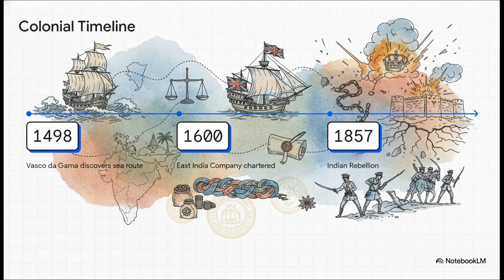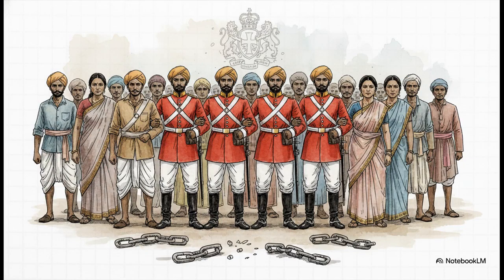This centuries-long buildup of pure economic dominance and exploitation inevitably created a pressure cooker, and the explosive breaking point was the 1857 Indian Rebellion. This rebellion was an absolute watershed moment. Yes, the immediate spark was the infamous rumor about Enfield rifle cartridges being greased with animal fat, but the underlying powder keg was decades of oppressive company rule.